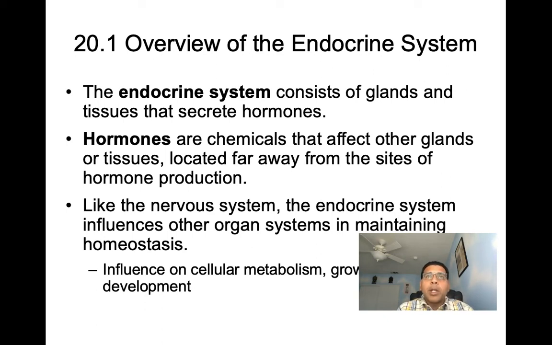Now when we talk about the endocrine system, we'll see the endocrine system consists of glands and tissues that secrete hormones. This system can be compared to the nervous system because both of these systems affect other organ systems in maintaining homeostasis. And no other system is really going to do that.